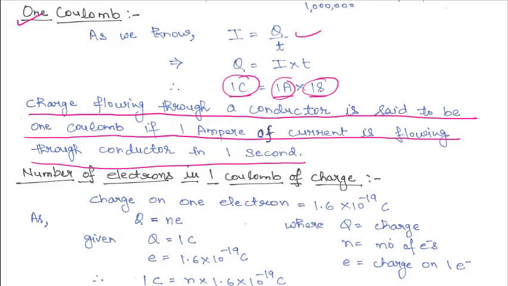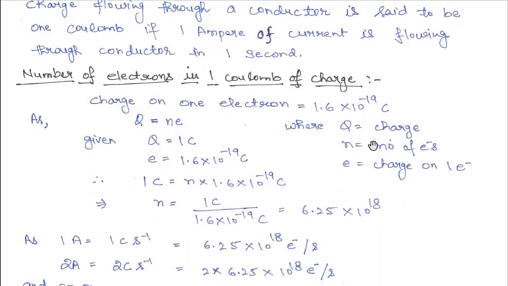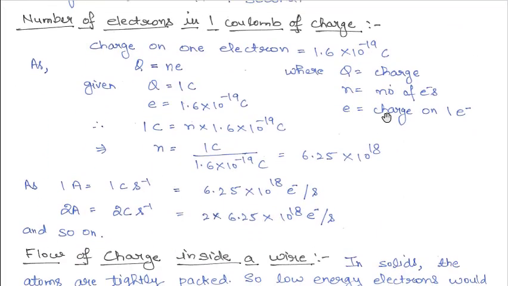Okay, so if we talk about the same charge in terms of number of electrons, that means how many electrons are there in 1 coulomb. That means if 1 coulomb of charge is flowing through the conductor, then how many electrons are flowing in the conductor, that we have to find out. If we know the number of electrons in 1 coulomb of charge, then we can also calculate it for 2, 3, 4, 5 coulomb. We just have to multiply by that number.